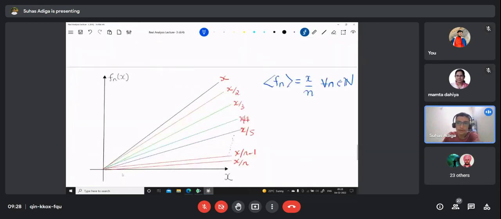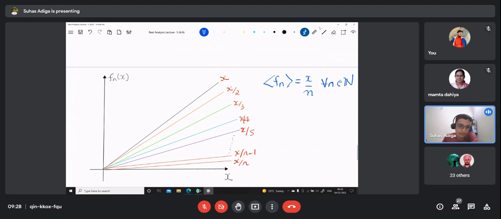So we have a plot here. fn of x is given by x to the power n for all n belongs to N. So when we plot it with x, let's say for n equal to 1, we get it as x. So this is that line. This diagram is not to scale.